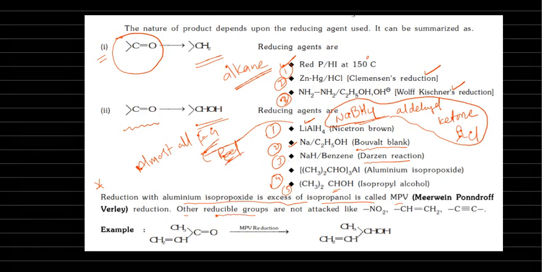The other reducible groups are not attacked, like NO2, double bond alkene and alkyne. There is no problem for that. Only the carbonyl group is reduced, like I explained for sodium borohydride. Like sodium borohydride, here MPVR also reduces only carbonyl groups. Even NO2, alkene, alkyne, these groups are not affected by MPVR. In MPVR what do we have to take? Aluminium isopropoxide, this fourth one, we have to take.